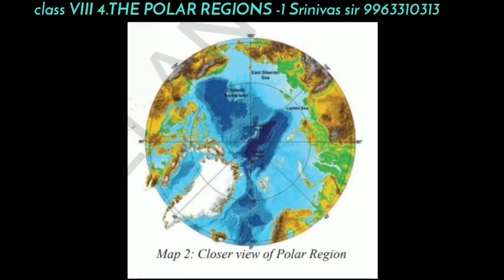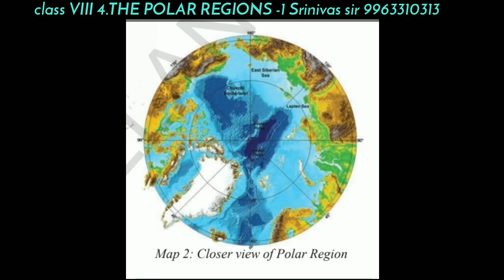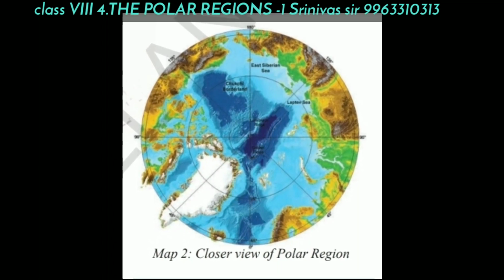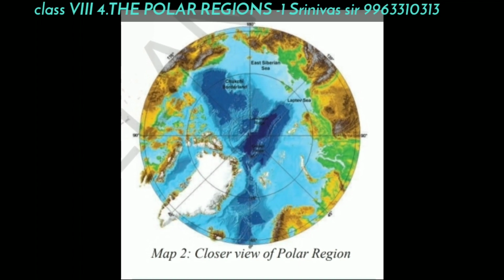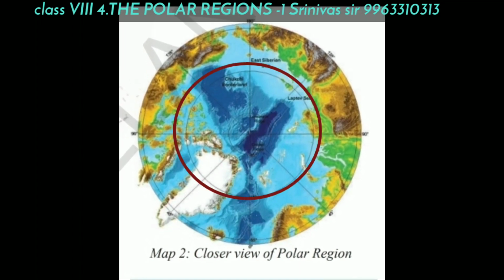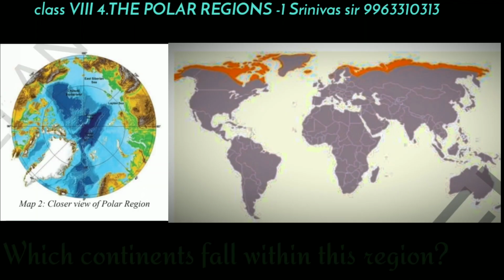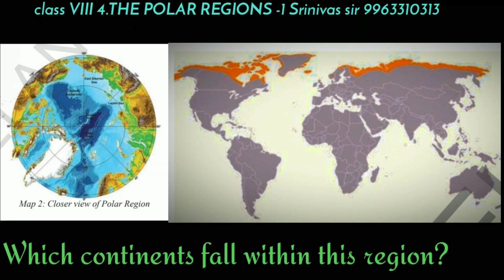See children, this is the closer view of the North Polar Region. As we discussed already, this region has a boundary line which is called the Arctic Circle.